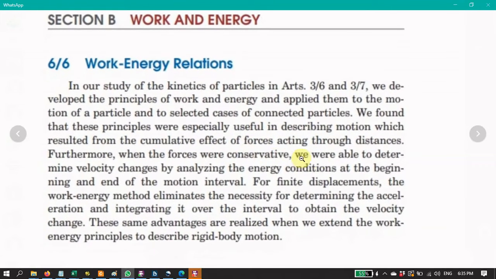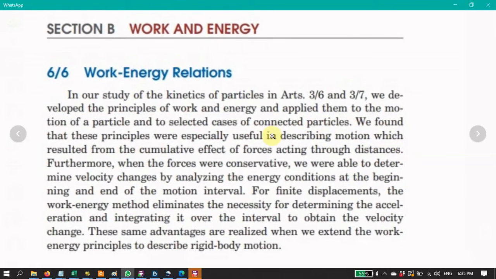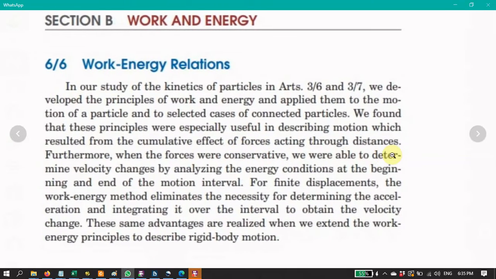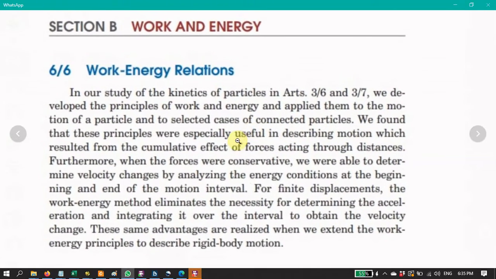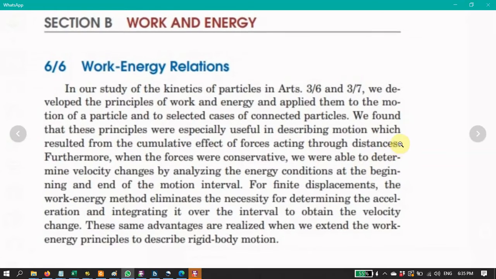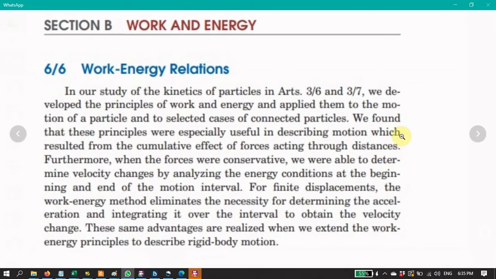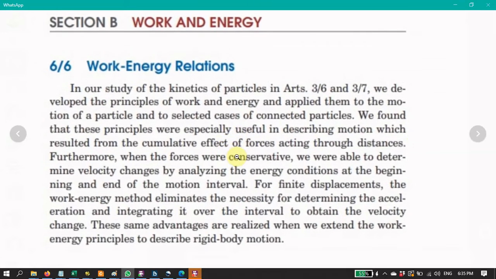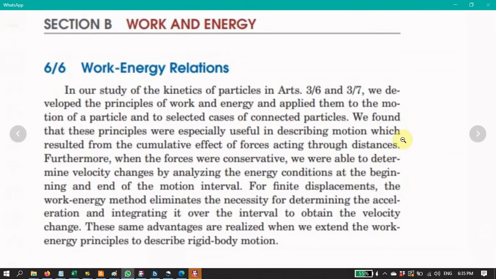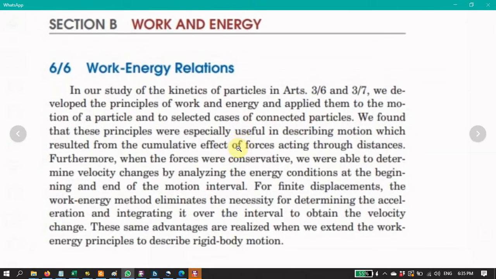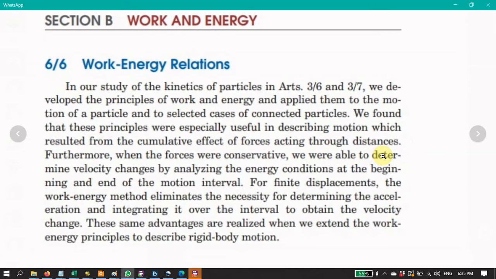So in the process of developing, to understand the motion, we have to show the free body diagrams and active force diagrams. And when we like to describe the motion under the effect of forces, it should be throughout a distance.